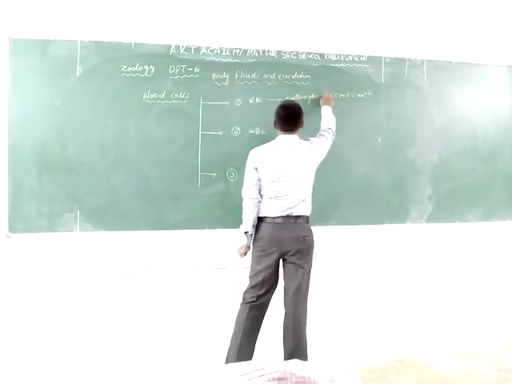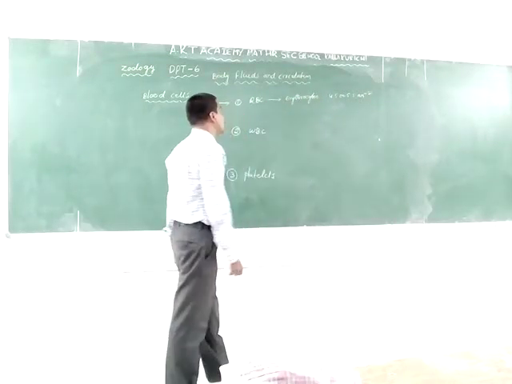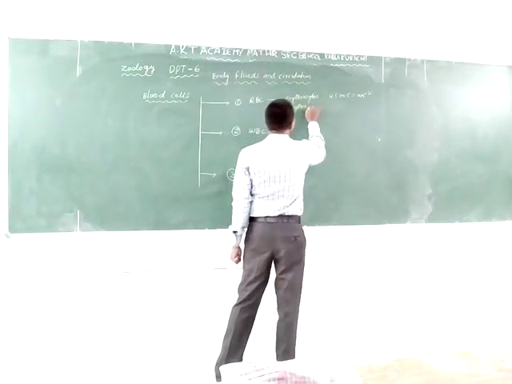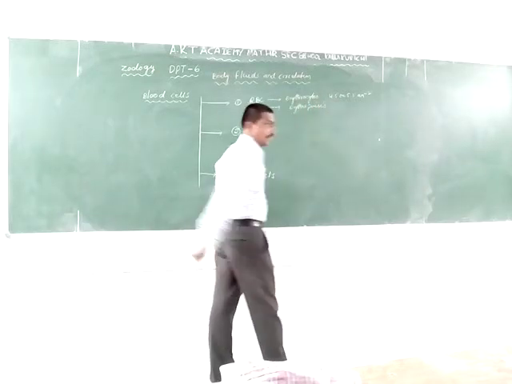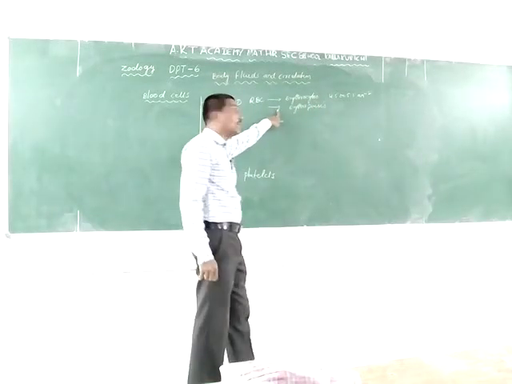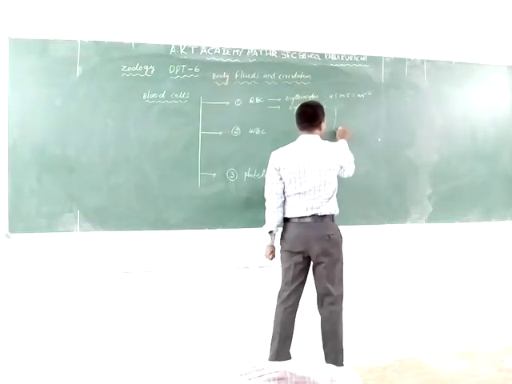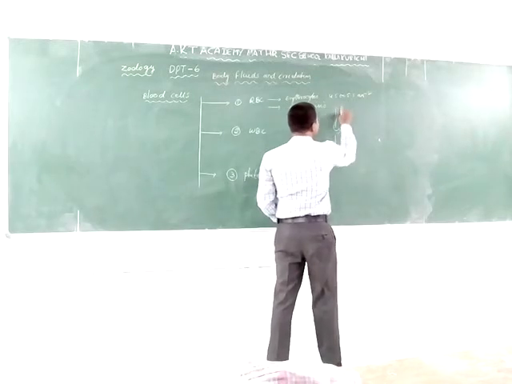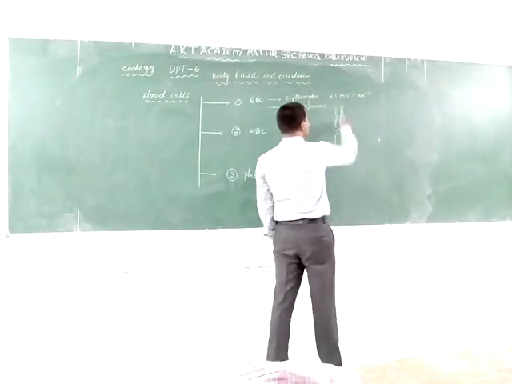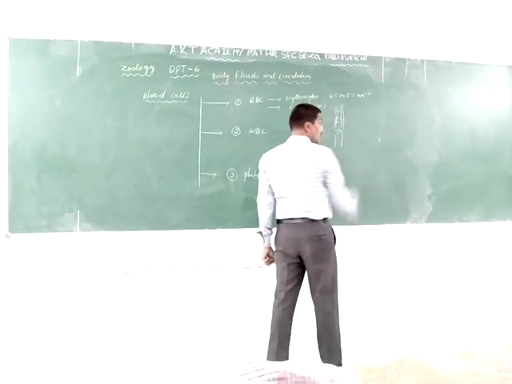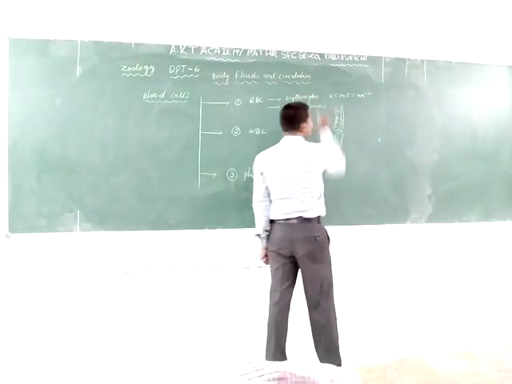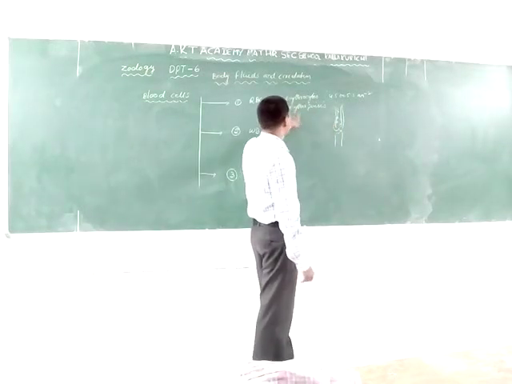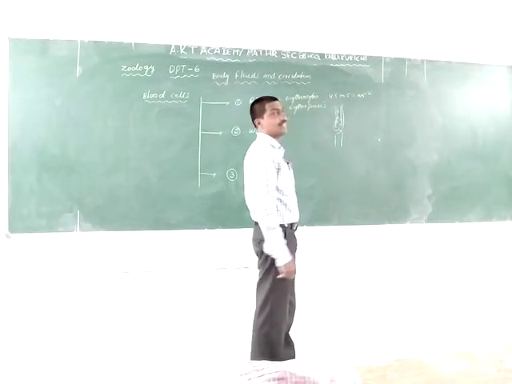The production of red blood cells is known as erythropoiesis. Erythropoiesis is the production of red blood cells in the bone marrow. The bone marrow has cells that produce stem cells, and these stem cells produce the red blood cells. So this is known as erythropoiesis.